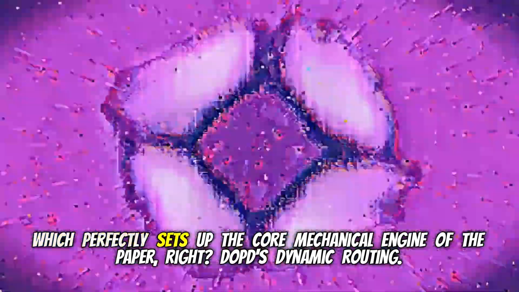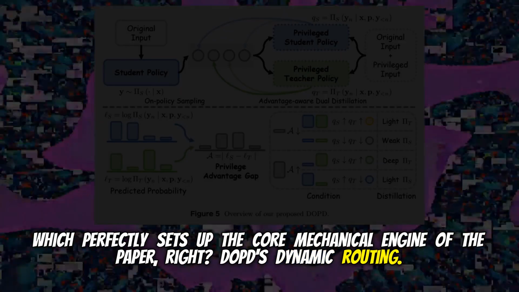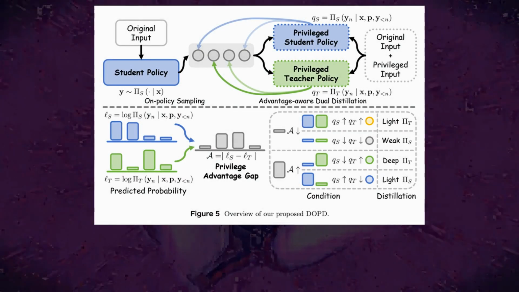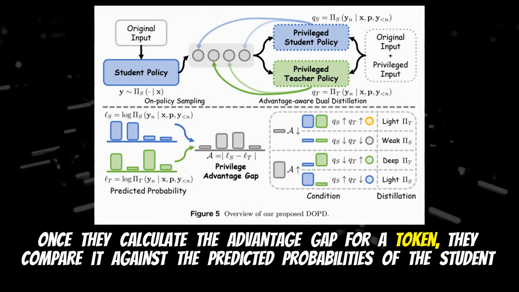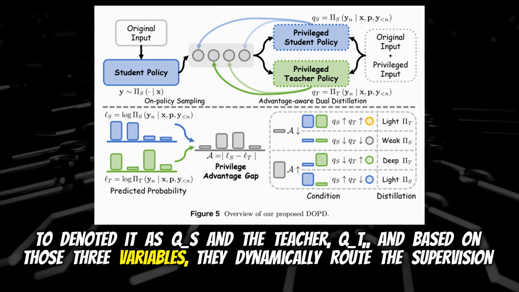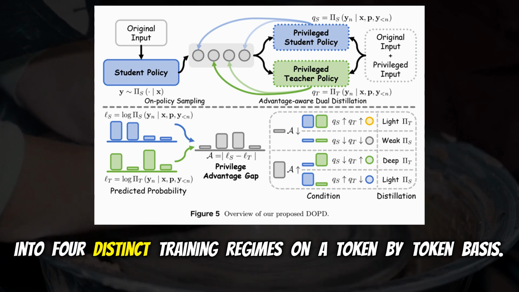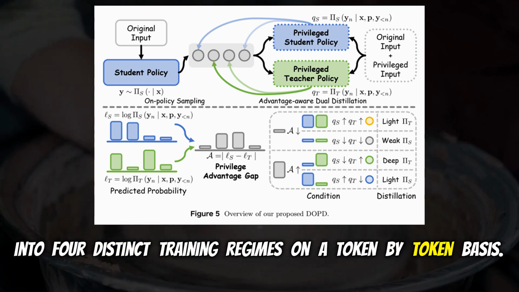Which perfectly sets up the core mechanical engine of the paper, right? DOPD's dynamic routing. Yes, this is where it all comes together. Once they calculate the advantage gap for a token, they compare it against the predicted probabilities of the student, denoted as QS, and the teacher, QT, and based on those three variables, they dynamically route the supervision into 4 distinct training regimes on a token-by-token basis.